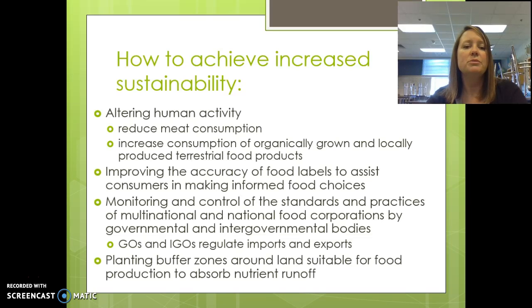If we alter human activity, like reducing our meat consumption, as we said, eating lower on the trophic levels, if we eat more organically grown and locally produced food products, that cuts down on our commercial farming as well. Improving the accuracy of food labels to help consumers make informed food choices would also help us to achieve increased sustainability. But that's going to require governmental and intergovernmental bodies to regulate the standards and practices and also imports and exports. And that is it.